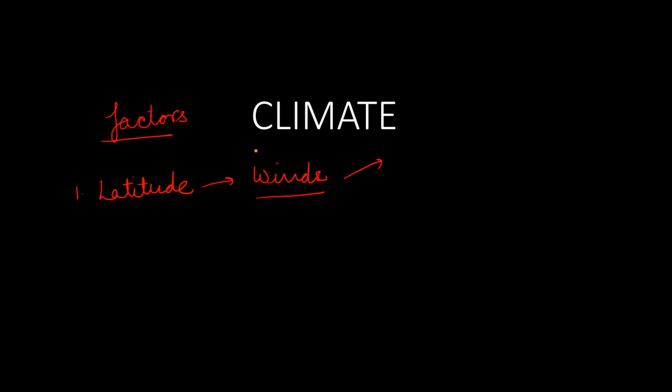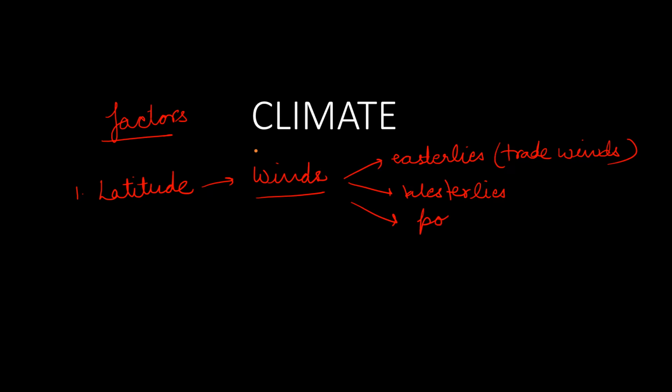Winds can be easterlies, trade winds, or it can be westerlies, or the polar easterlies. So this is how the latitude has some impact on the climate of any place. The second one we have is altitude. Altitude also varies the climate of any place.